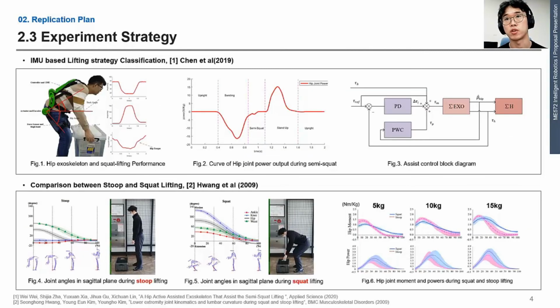In the previous study, they controlled the motor during the lifting cycle by generating a torque profile according to the estimated posture. In addition, we confirmed that general lifting work is performed in the stoop or squat position, and the required torque profile varies according to each lifting load. We want to control the exoskeleton by generating a torque profile according to different conditions.